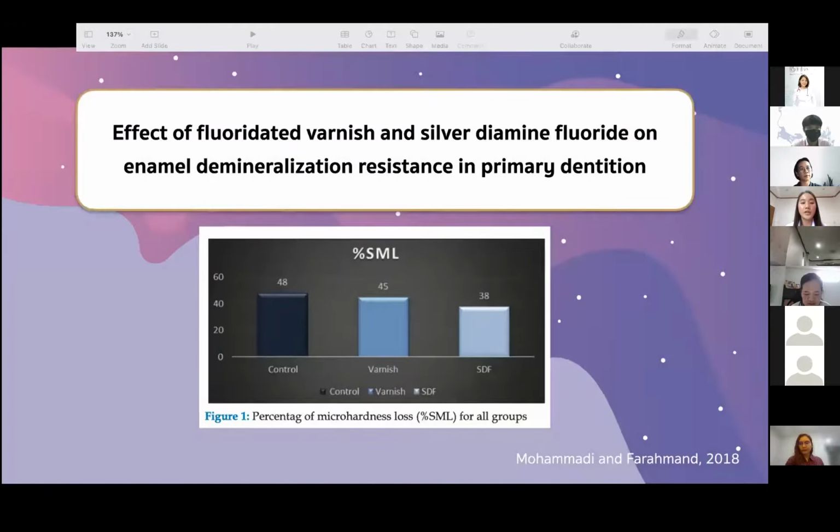In accordance with the study of Mohammadi and Farahmand in 2018 about the effect of fluoride varnish and silver diamine fluoride on enamel demineralization resistance in primary dentition, the result was SDF and fluoride varnish had a similar effect to prevent demineralization. According to the bar graph, the SDF group has the least percentage of surface mineral loss compared to the other groups.